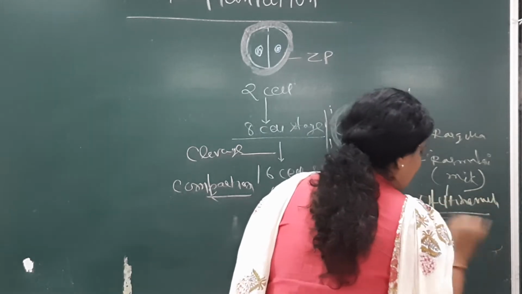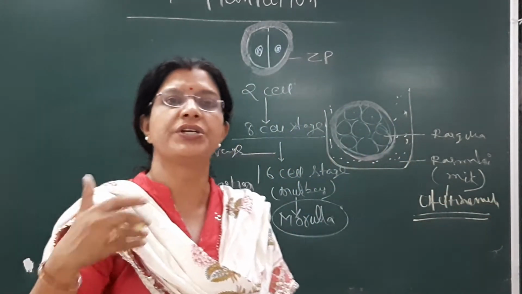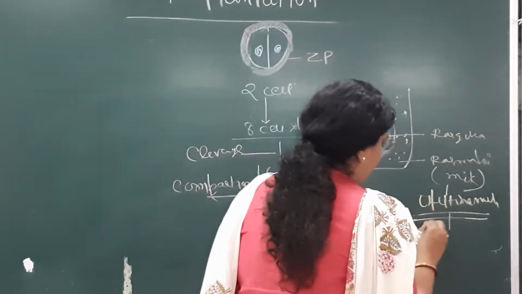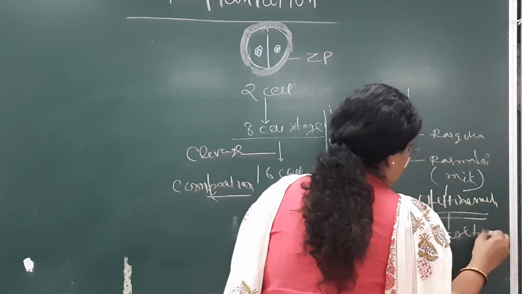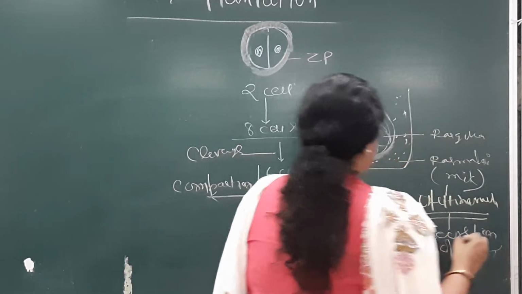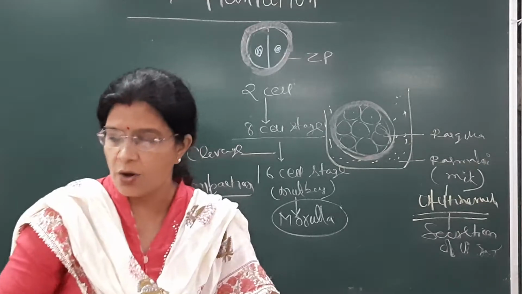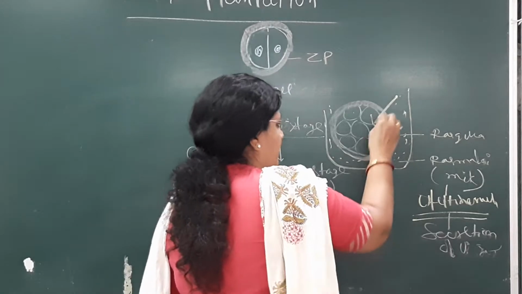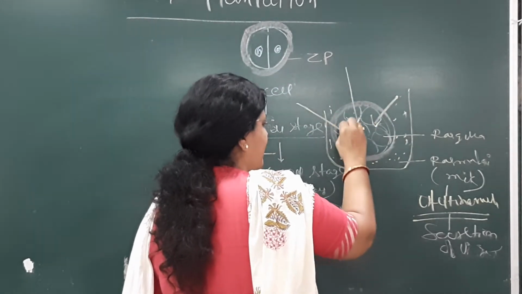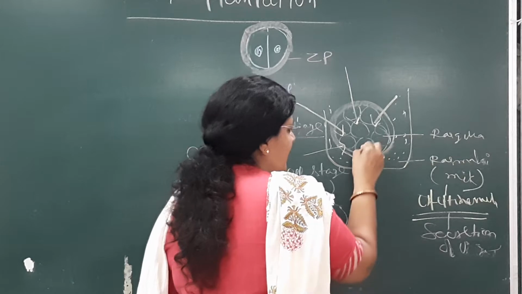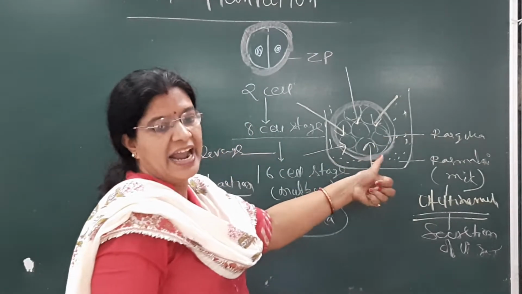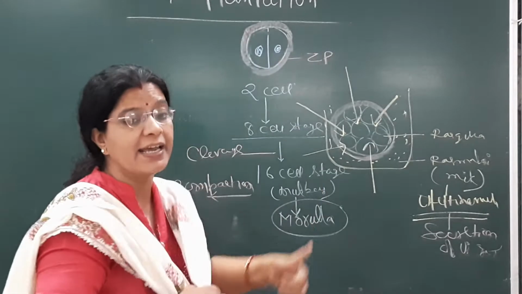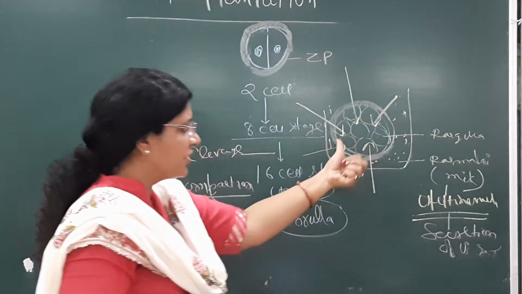Okay, uterine milk is what? The secretion of the uterine gland is known as uterine milk. So this is the secretion of uterine gland. It is secreted. So what will happen? Now this is getting inside this uterine milk when it is going near the endometrium or the uterus. This uterine milk is going inside that morula, or the rasgulla which we virtually imagine. So this is the rasgulla into which it is entering.